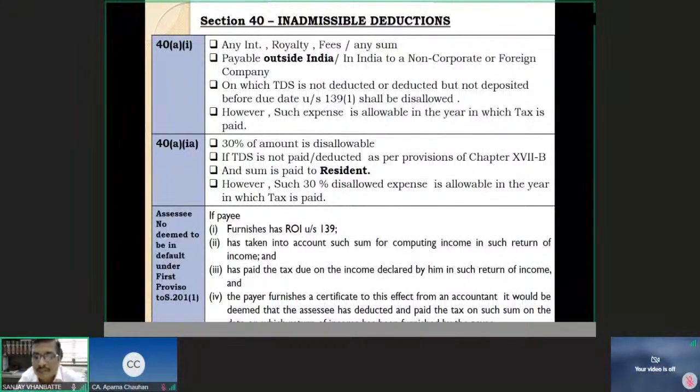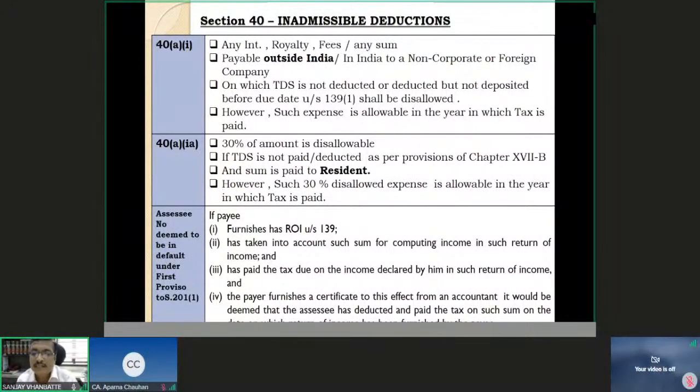and the payer obtains, or the payee furnishes, a certificate from the chartered accountant of the payee that all this has happened, that he has filed the return, he has taken into account this income in his computation of income and return of income, and he has paid the due taxes on it. These all, A, B, 1, 2, 3, are getting certified in form 26A.